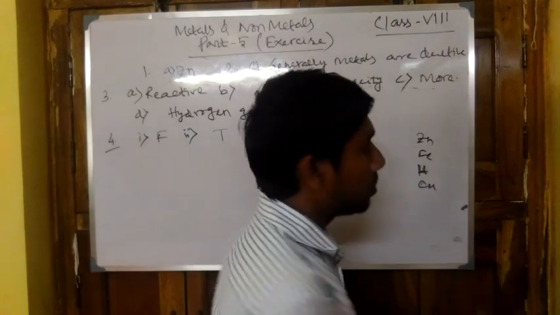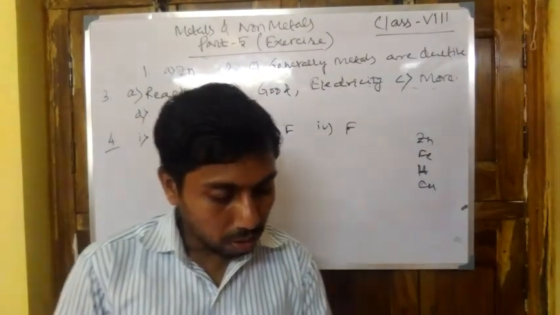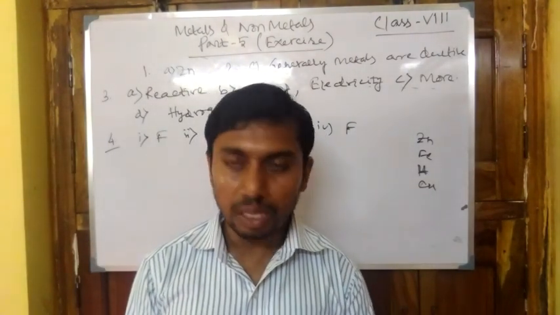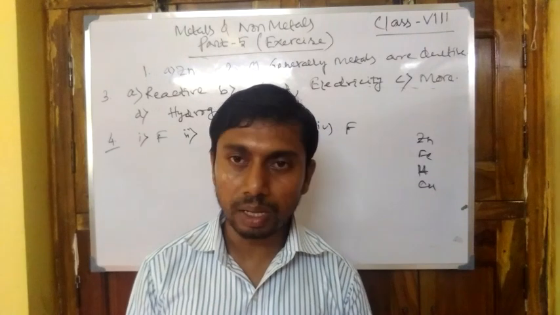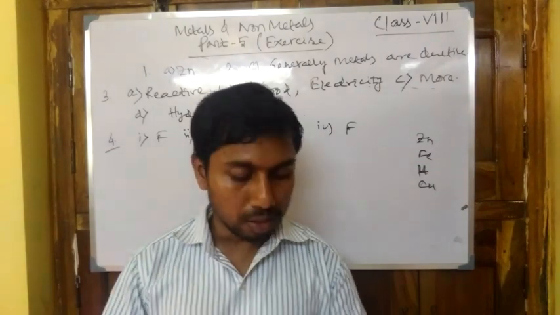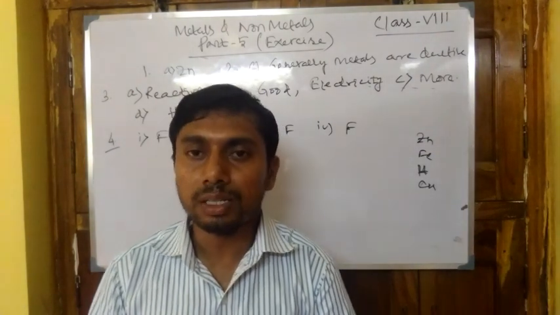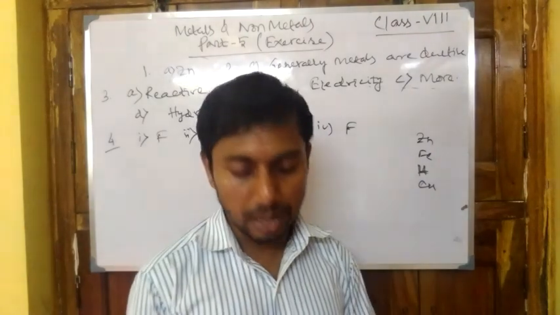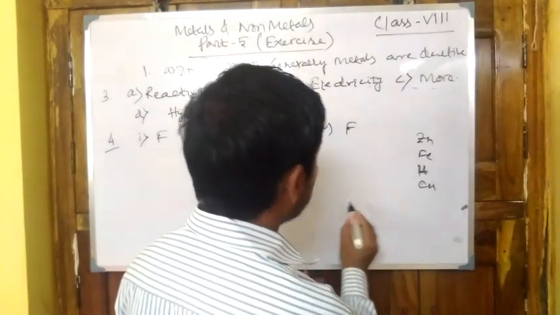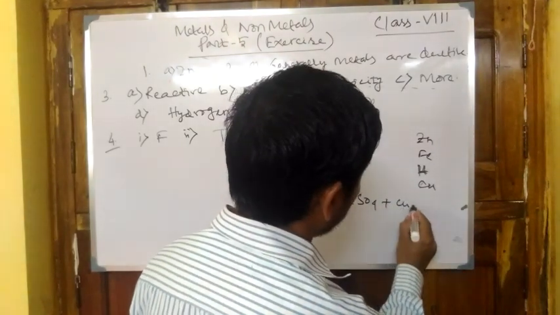As copper is below zinc, it cannot displace zinc from its salt. So the answer is, as from the reactivity table copper is below zinc, it cannot displace zinc from its solution. You may write down the equation: zinc sulfate plus copper, no reaction.